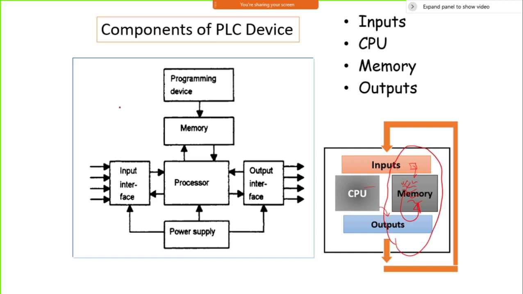These are the components of the PLC. It has a programming device. Typically a PC is one way you can do the programming. There will be touch pads with which we can program, or screens through which you can do it. You can also have direct memory devices for the programming. You can upload it, maybe using a pen drive that you can directly connect. This comes under the programming device.